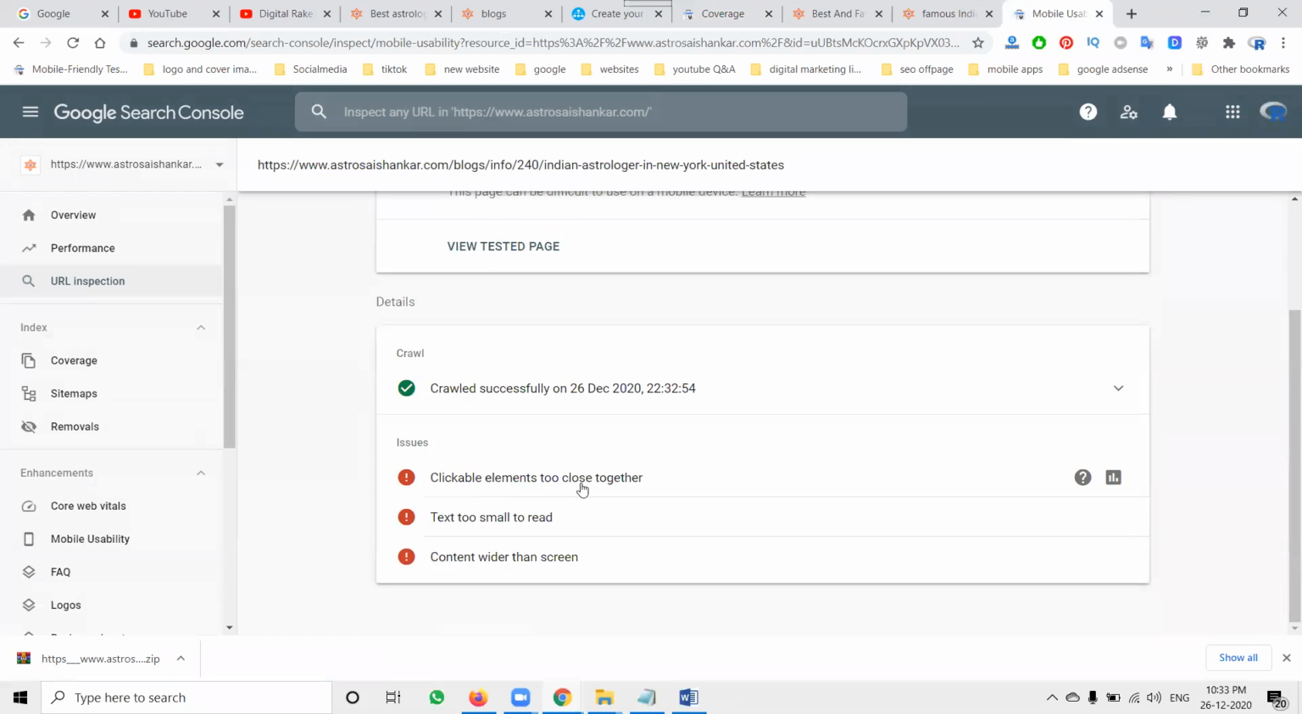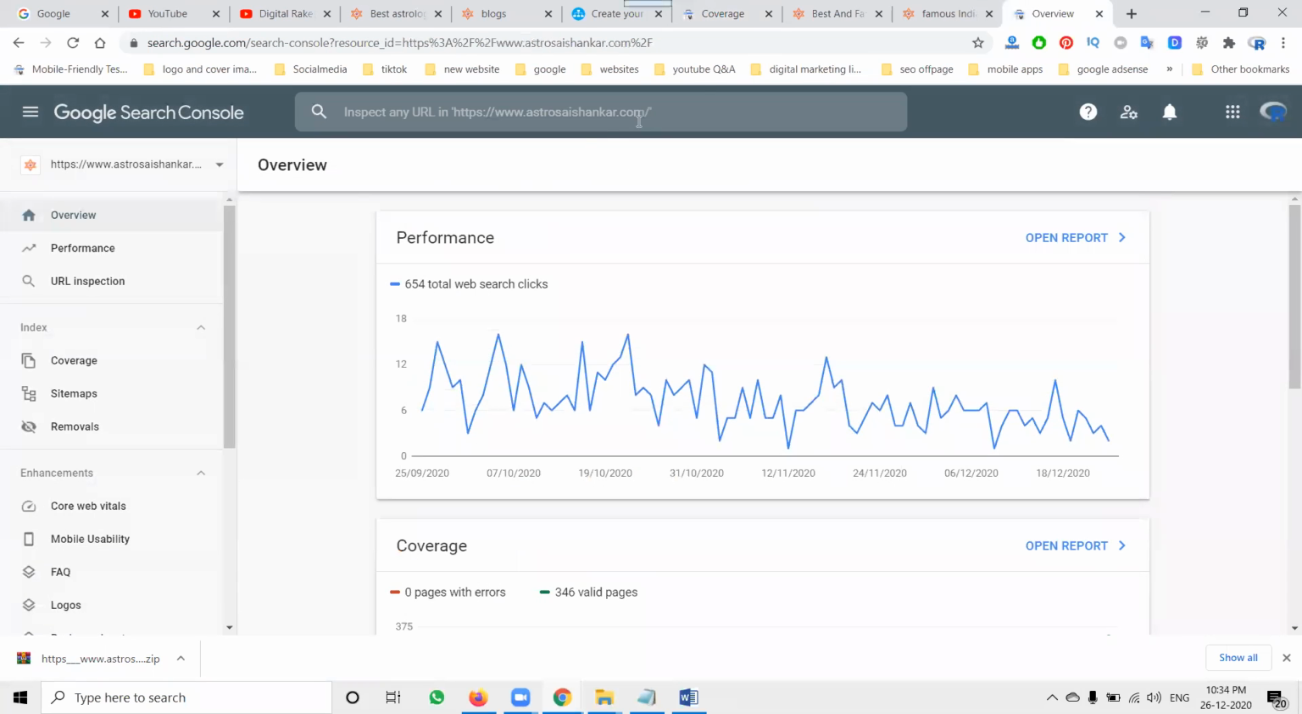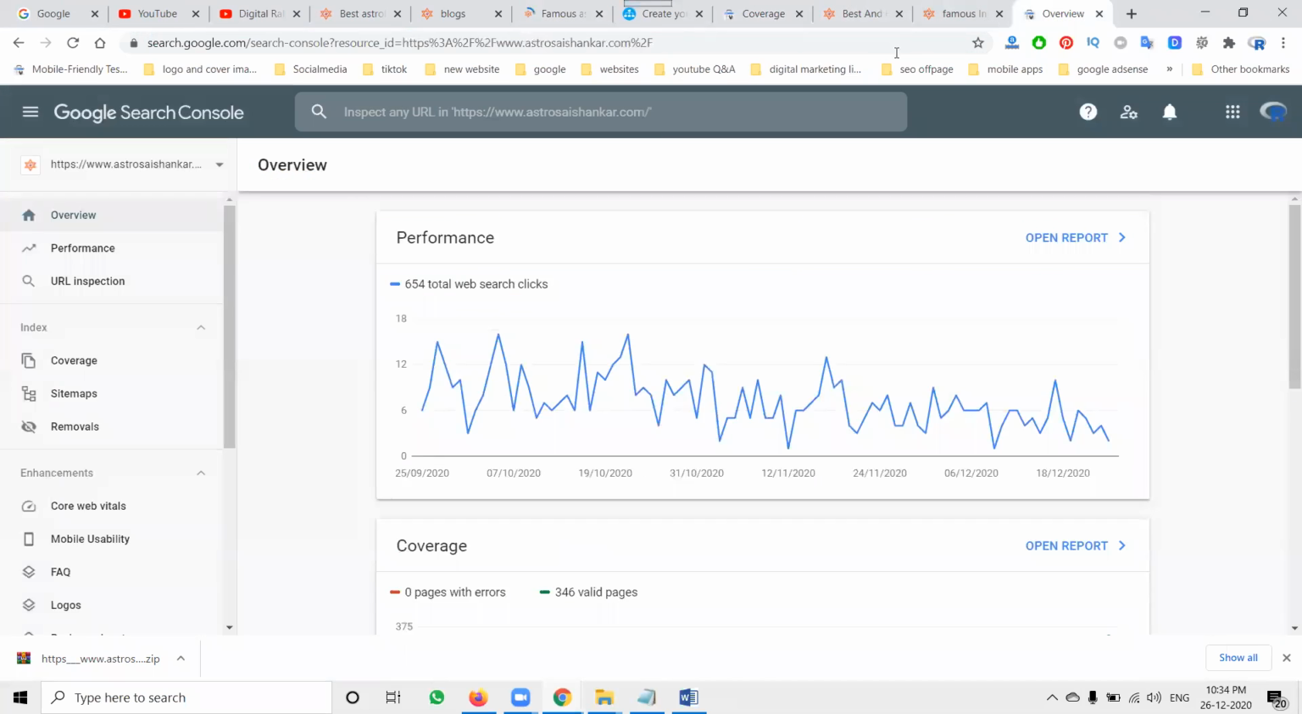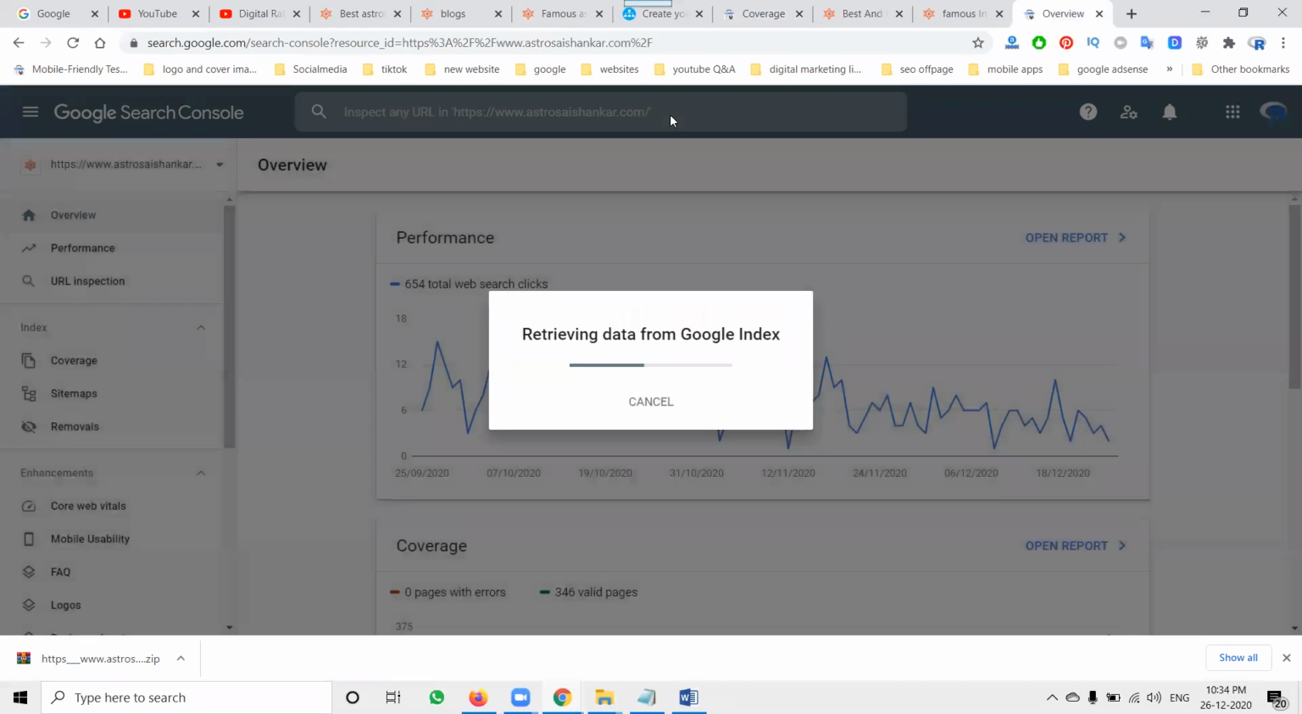So clickable elements closer together, text too small to read, content wider than the screen. That is compulsory, you have to fix it. Now, if any new URL comes onto your website, just copy it. We are selecting it in this.